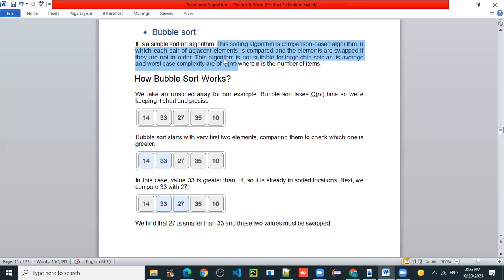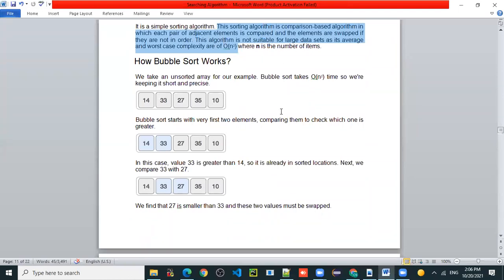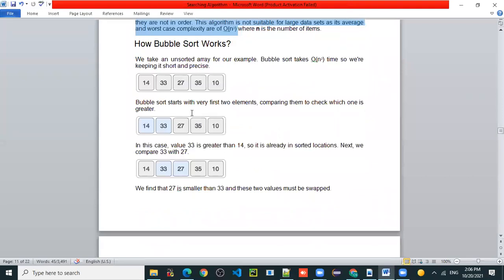Before that, let's see how the bubble sort algorithm works. This is an unsorted list given to you: 14, 33, 27, 35, 10. Bubble sort starts with the first two elements, comparing them to check which one is greater.